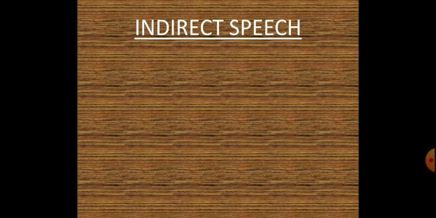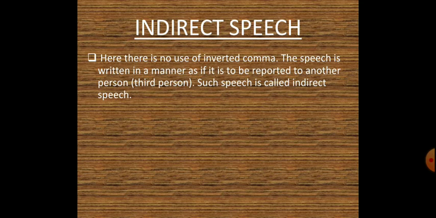Now let us understand the indirect speech. Here there is no use of inverted commas. The speech is written in a manner as if it is to be reported to another person. Over here we have third person. Such speech is called indirect speech.